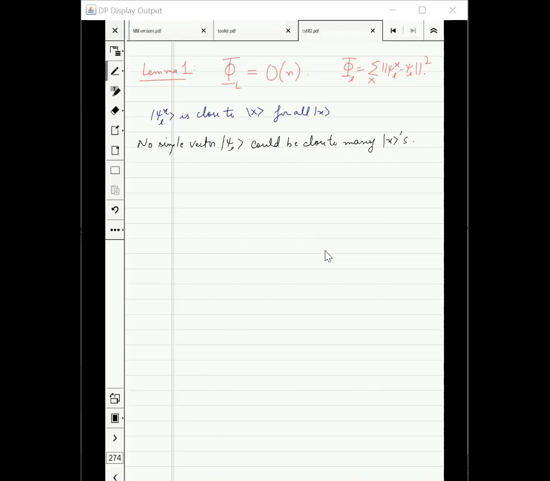This is the reason why we believe that this quantity is high. These two will imply psi xl is far away from psi L for most of the x's.